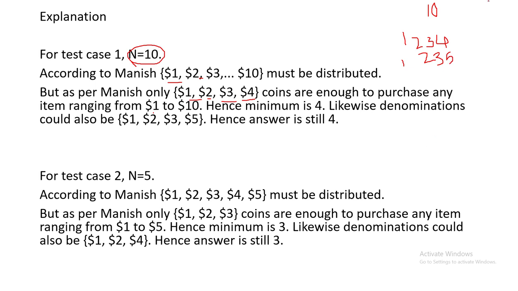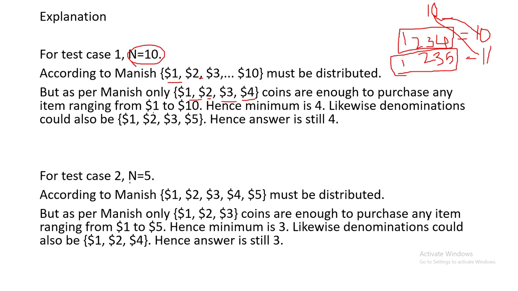Even if the maximum price is 10, we can purchase the item in this value also, and we can also purchase the maximum item at 10. So both conditions satisfy this and we can purchase the item.